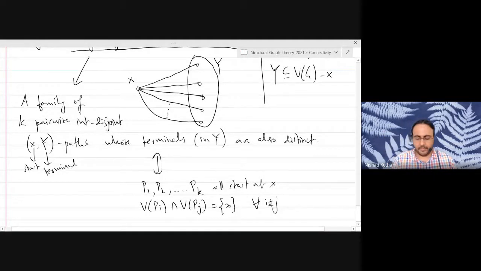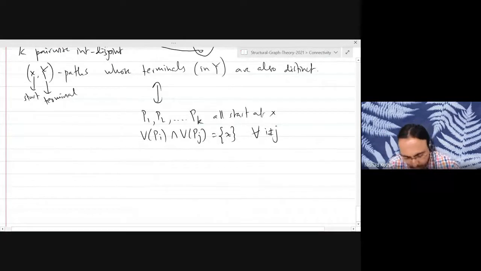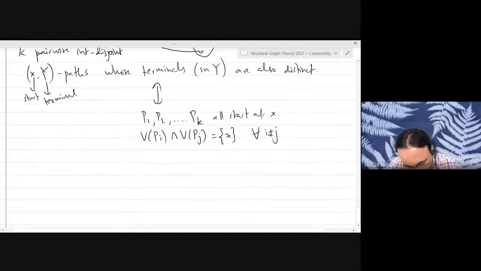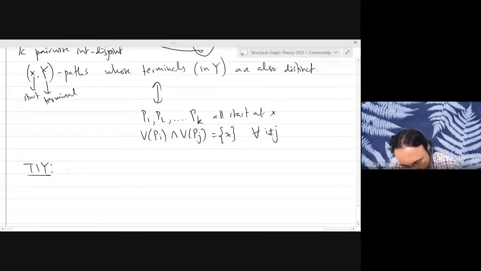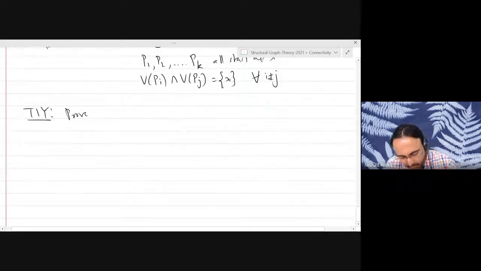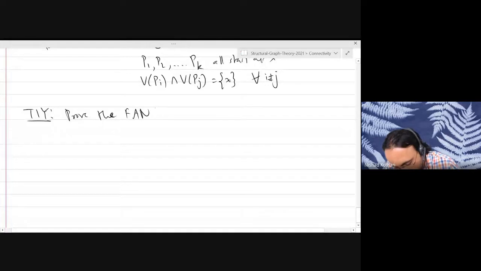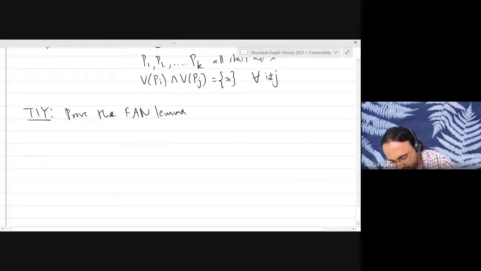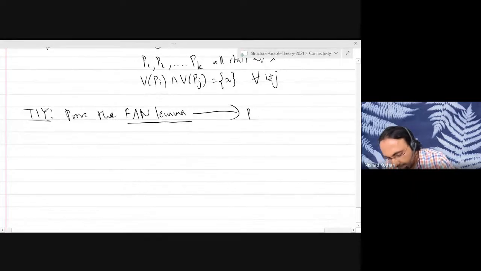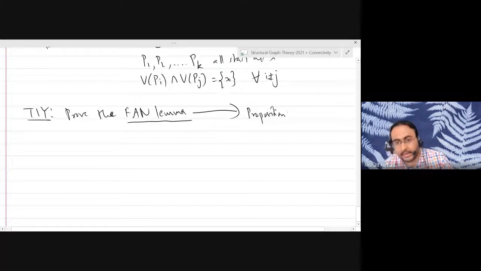Okay, so I'll give you two try-it-yourself problems. I need to also tell you the lemma. Prove the fan lemma. What is the fan lemma? In any k-connected graph, you can find a k-fan for any vertex X and any subset Y of the vertices.